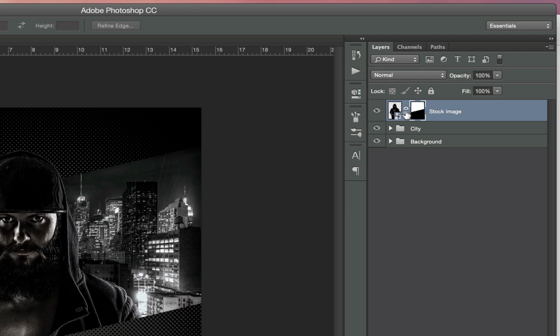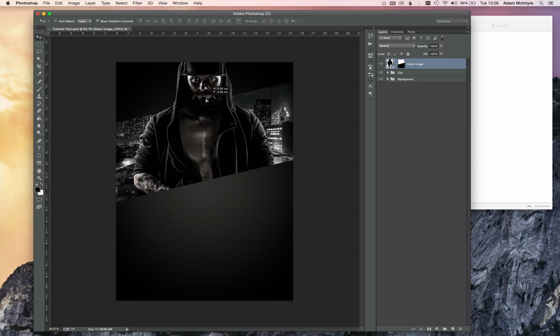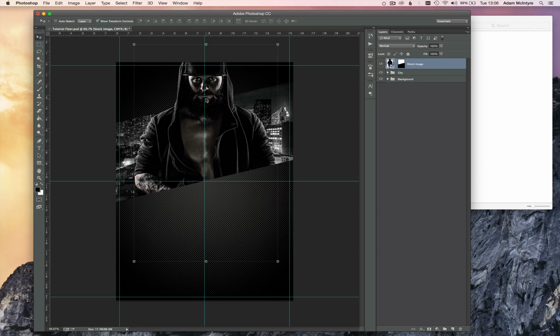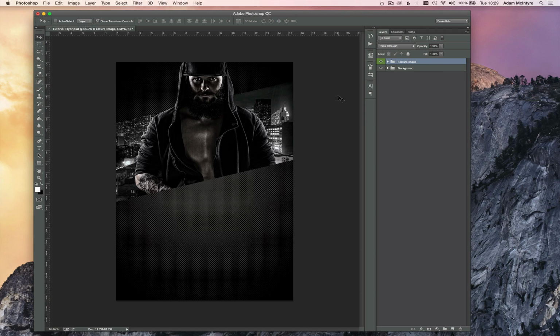Uncheck this little chain icon here so we can move our guy upwards a little bit. I'm going to line his nose up just in the middle. And then I'm going to group both the city background that we've got and the stock image into one folder. I'm going to call that my feature image. And I'm going to change it to green. Alright, so now we've got our feature image in place.